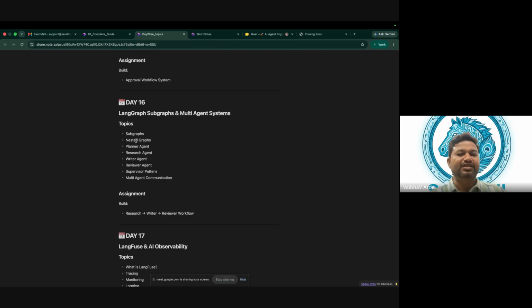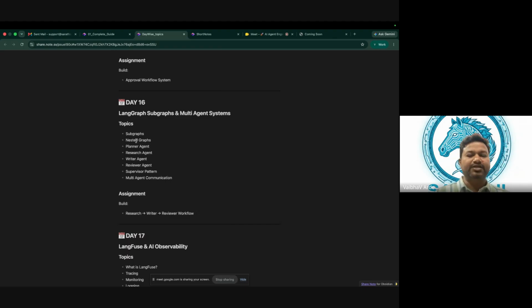So any company, if they are giving something open source, obviously for their survival or for their improvements or growth, they should have something which is paid, right? So that is nothing but LangSmith. The industries which are using LangChain and LangGraph, obviously they go with LangSmith for the observability.